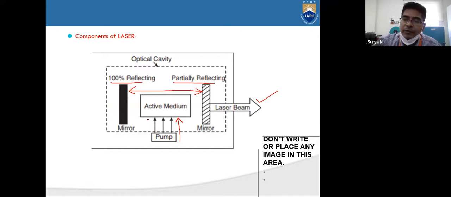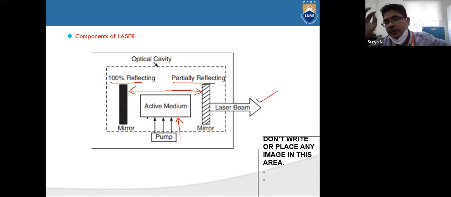What do you mean by active medium? Active medium means, see here, in ruby laser or in any other types of lasers.